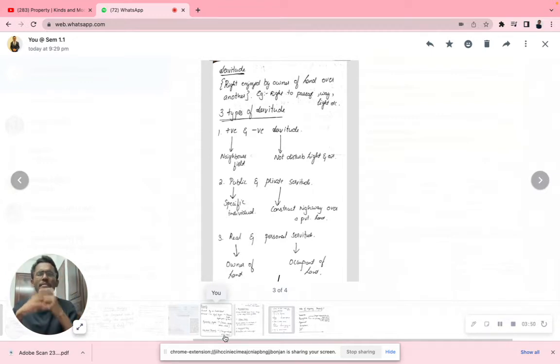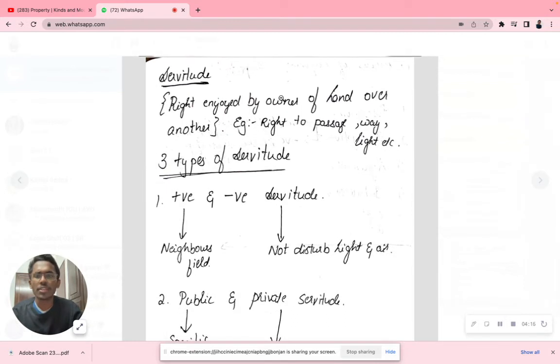First we learned about property, then we learned about the theories of property: natural theory, then psychological theory, sociological theory, historical theory, labor theory, and then metaphysical theory. These are almost six to seven theories we learned. Once again, I'll repeat: natural, psychological, sociological, historical, labor, and metaphysical theory. Important kinds of theory.